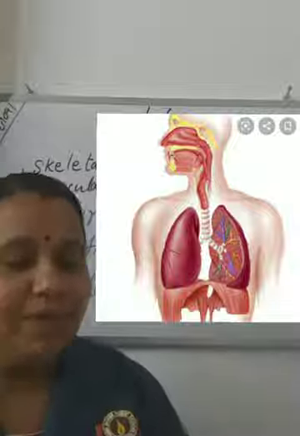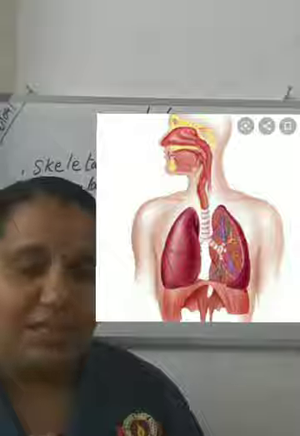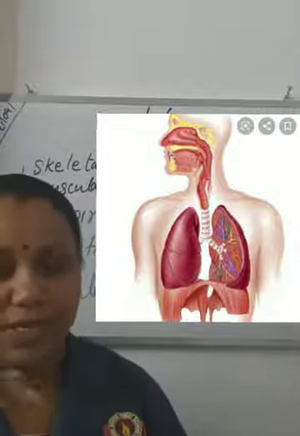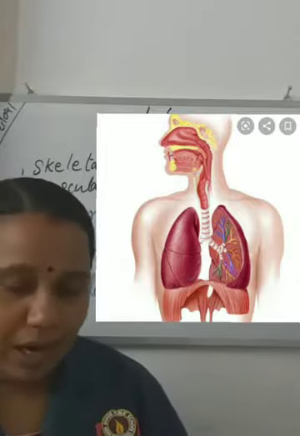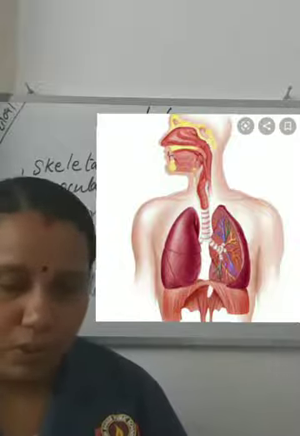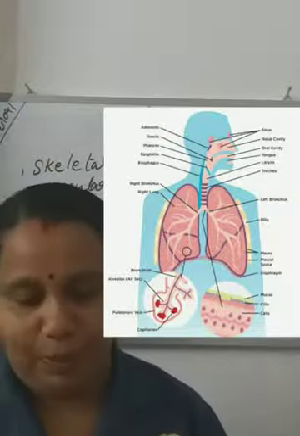This system enables us to take in oxygen and release carbon dioxide. The various organs involved in this system are the nose, windpipe and lungs. The air we breathe in through our nose goes into the lungs, passing through the windpipe.